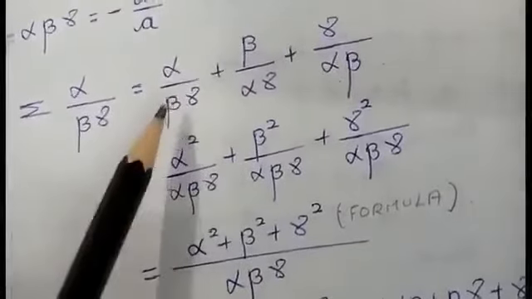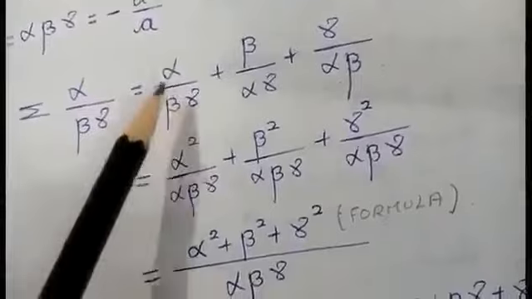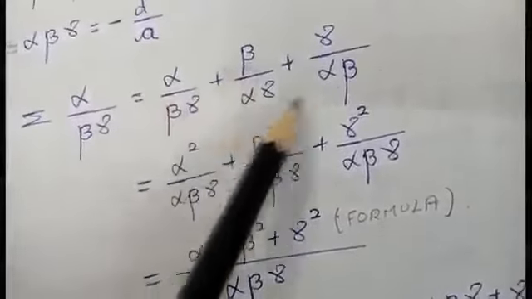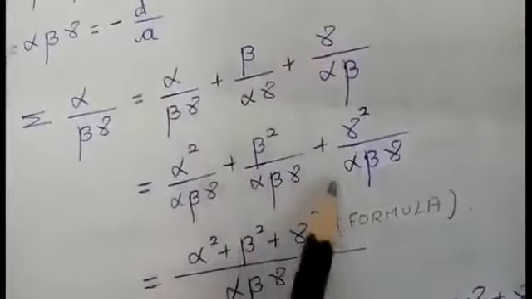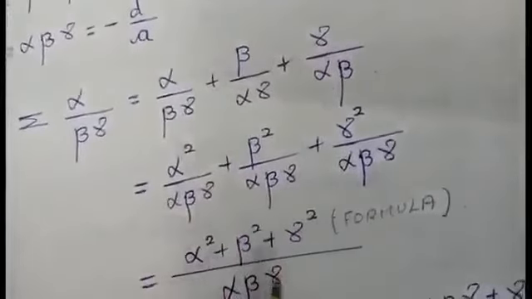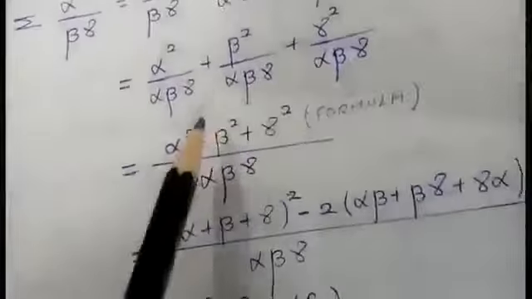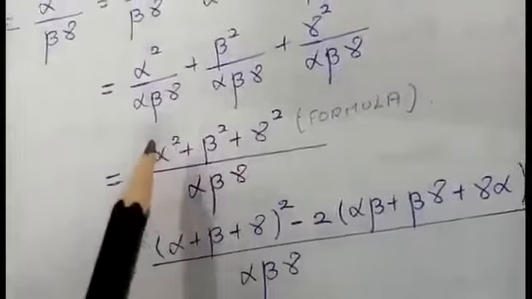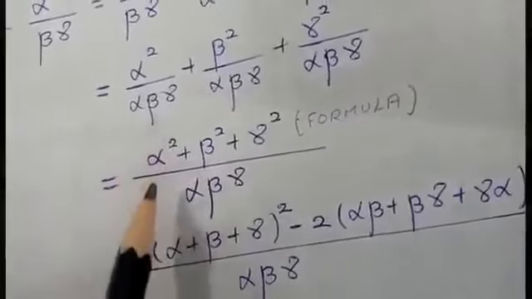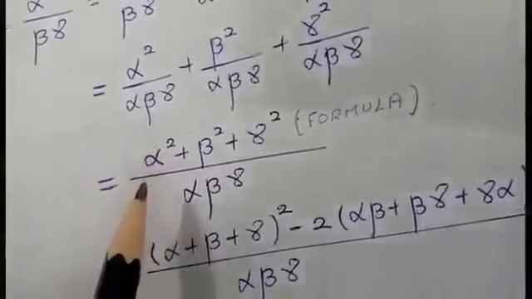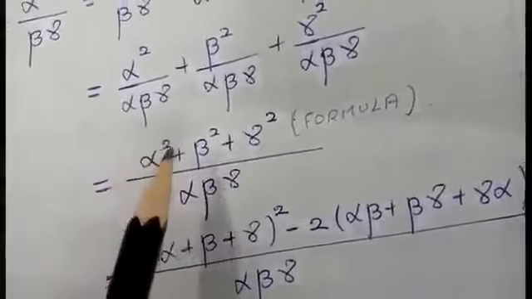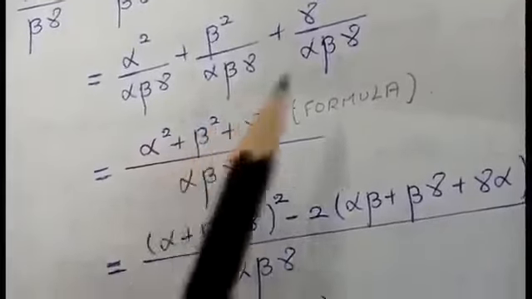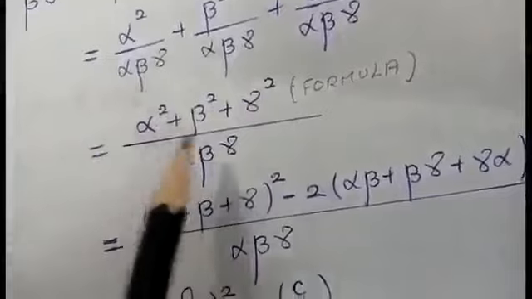So just you are going to do the calculation. In this place, only alpha is missing, so divide and multiply by alpha. Here divide and multiply by beta, and divide and multiply by gamma, to make the denominator the same. After making the denominator the same, I will get it in this formula. If you see the numerator, we are going to use that algebraic formula that I taught at the start, students, that is a square plus b square plus c square, from the a plus b plus c whole square formula. We are going to apply the concept here.